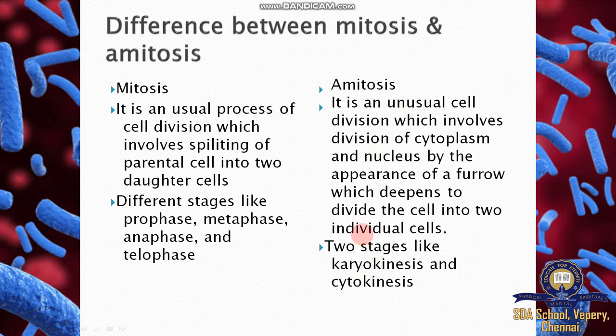During binary fission, a furrow forms across the middle of the cell and first divides the nucleus. Nucleus division is called karyokinesis, and it is accompanied by cytoplasm division. Cytoplasm division is called cytokinesis.